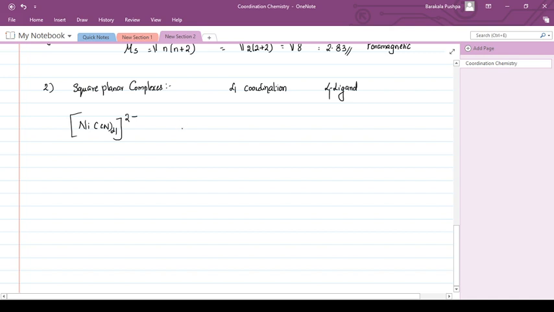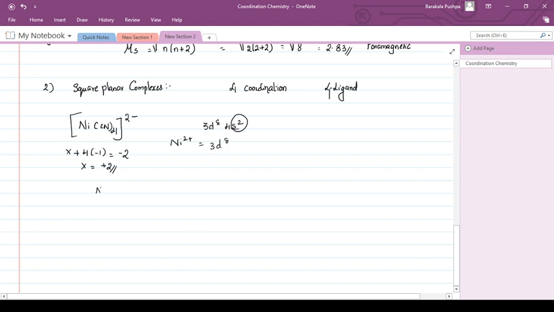Again nickel has the oxidation state +2: x plus 4 into minus 1 equals minus 2, that means x is equal to +2. Nickel has the configuration 3d8 4s2. When we say nickel +2, the 2 electrons from the s orbital are completely gone, so it is having only 3d8.